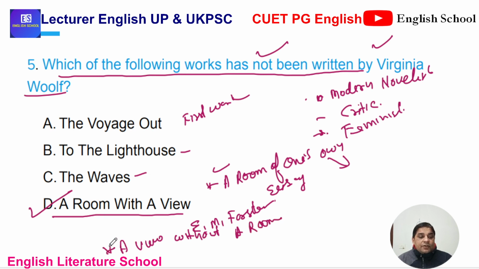is also a work. So they might confuse you in the exam hall. A Room of One's Own is by Virginia Woolf. It is an essay, not a novel. A Room with a View is by E.M. Forster, and A View Without a Room is also by E.M. Forster, but they have similar titles. They may confuse you. So I have explained it all. The answer is D. The rest are works by Virginia Woolf.